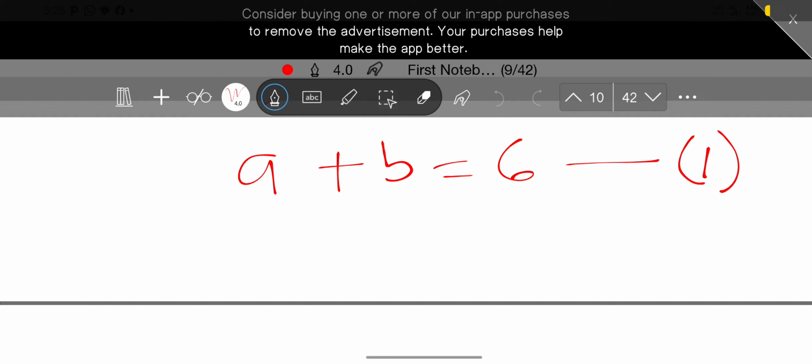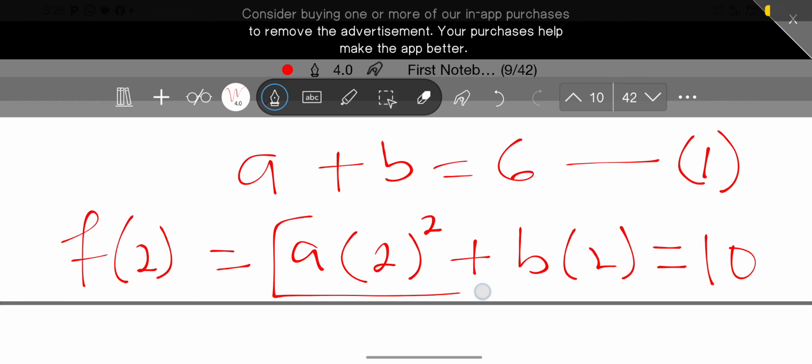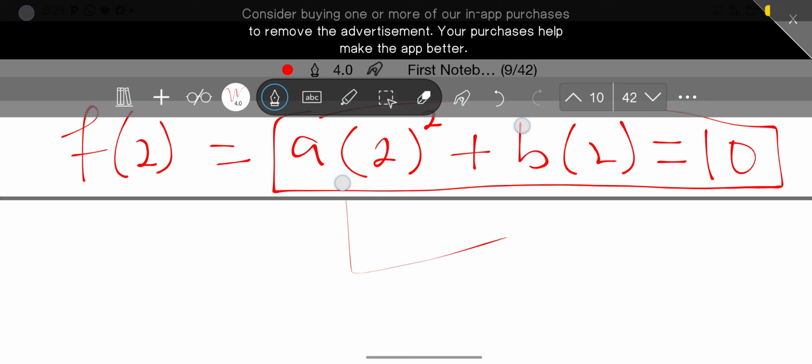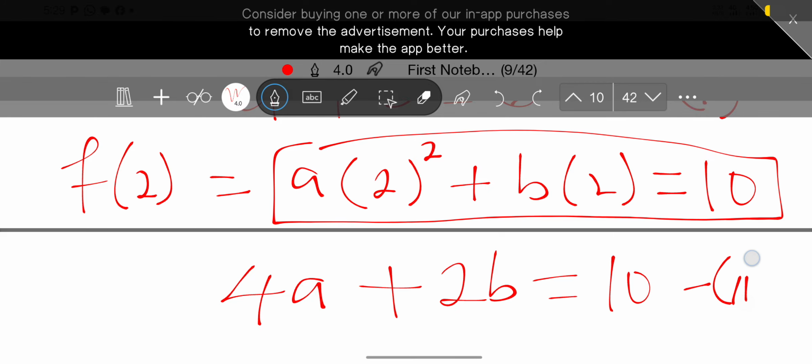And also we know that f of 2 will be a into bracket 2 raised to the power of 2 plus b into bracket 2, and we're told that it equals 10. Again, we consider this side of the equation. 2 raised to power 2 is 4, so we have 4a plus 2b equals 10, and this will be our equation 2.